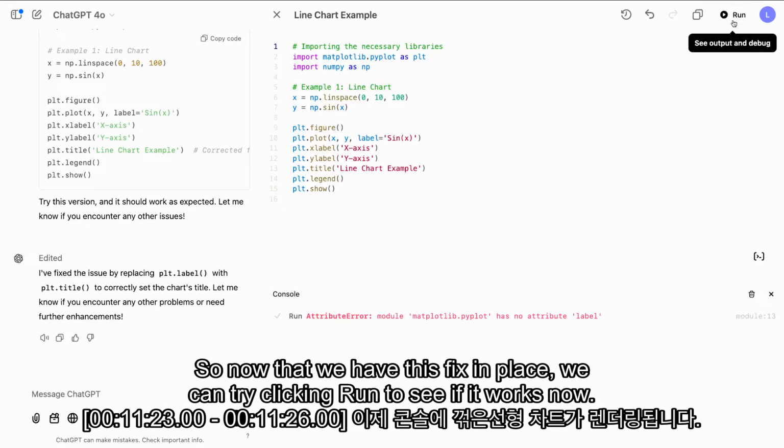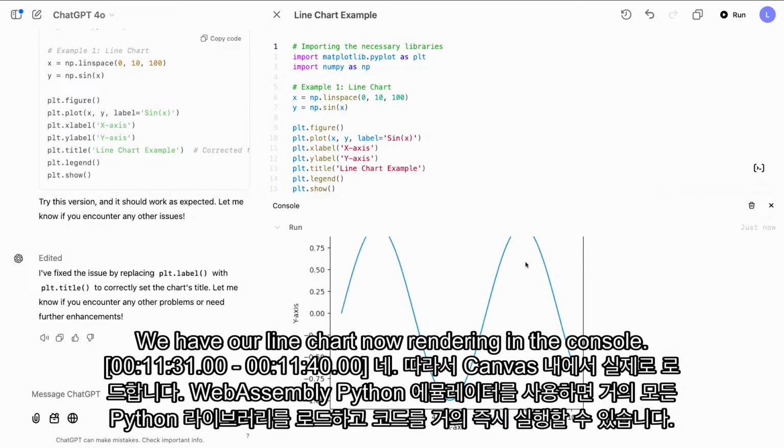So now that we have this fix in place, we can try clicking run to see if it works now. And wow, that was fast. It's really fast.